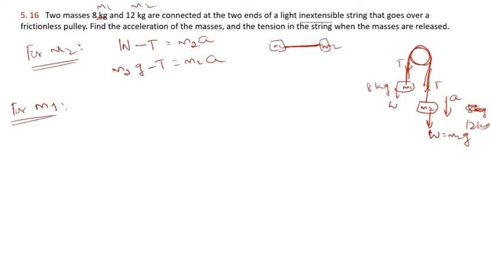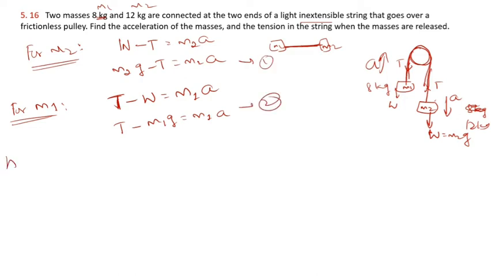M1 is also under the forces, weight as well as tension, and is moving up. It is moving with the same acceleration as that of this body, because both are connected with the same string. So that's why the acceleration of the system will be the same. Then the resultant force is upward, means the upward force is more than its downward force. Then it is moving with a force m1 into a. So this is the tension. Tension minus m1 into g is equal to m1 into a. This is equation number 1 and this is equation number 2. Adding equations 1 and 2, what happens?